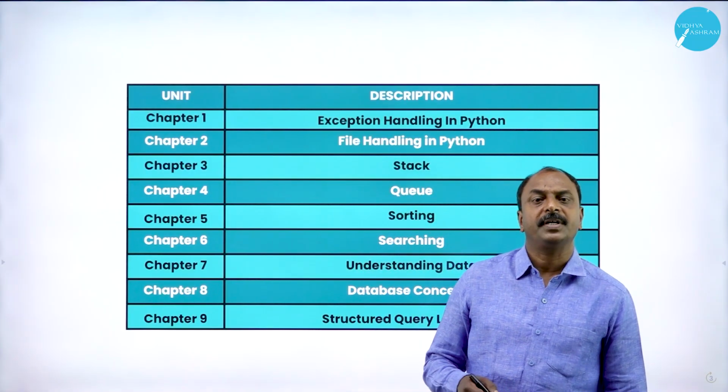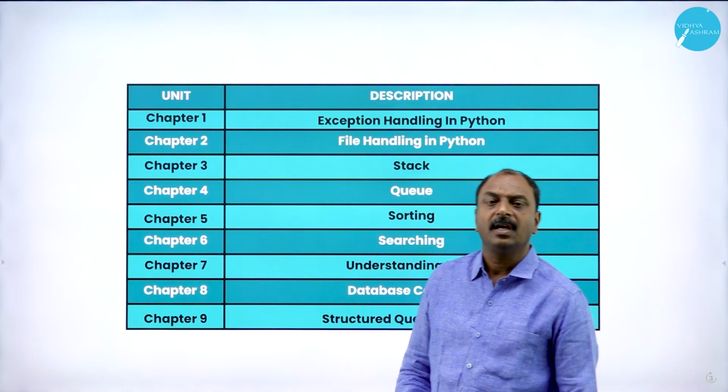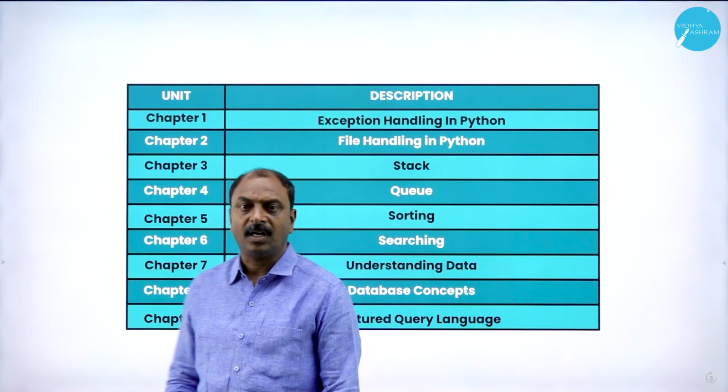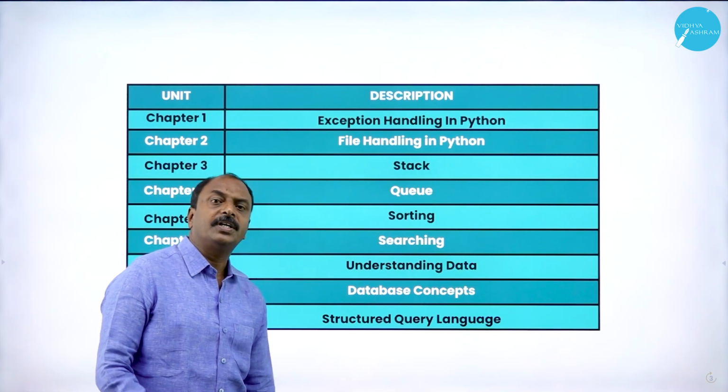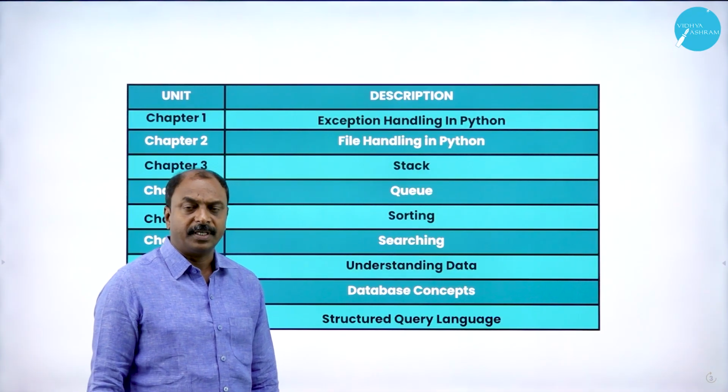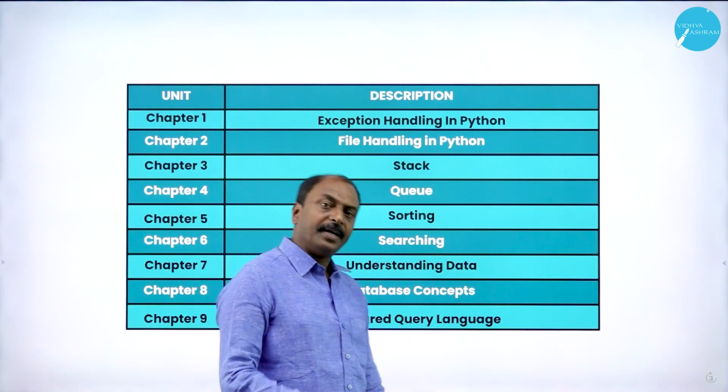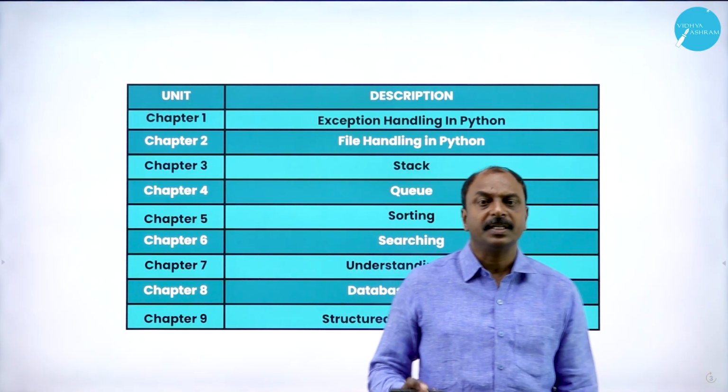Elements can be of different data types, such as numbers, or strings, which are groups of characters. So in this chapter, we are going to learn the different methods of sorting, or arranging the elements of a data structure, in ascending or descending order.